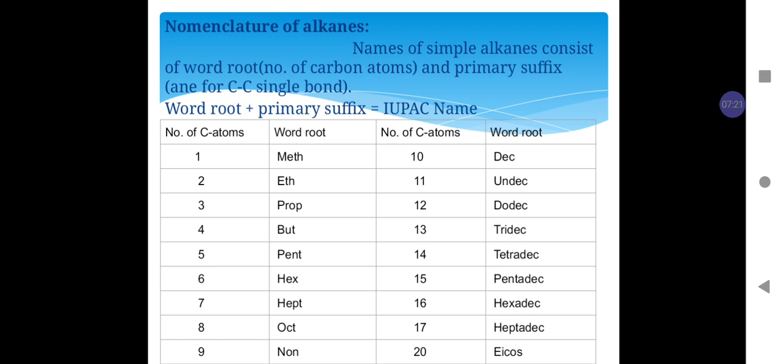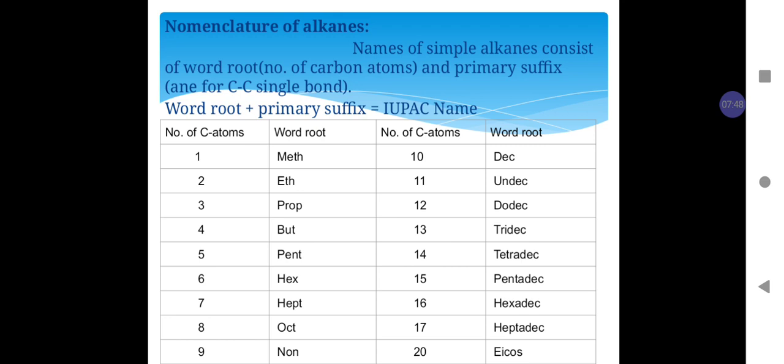Word root tells about the number of carbon atoms present in the chain, and the primary suffix used in case of alkane is "ane", which is used for carbon-carbon single bond. Hence, the IUPAC name of alkane consists of word root plus primary suffix.